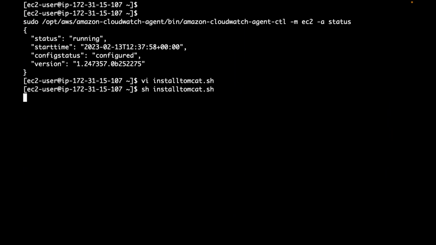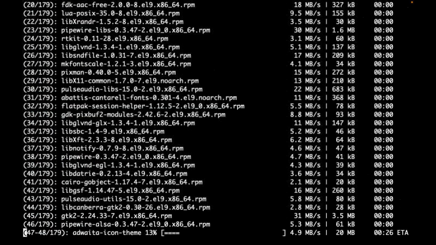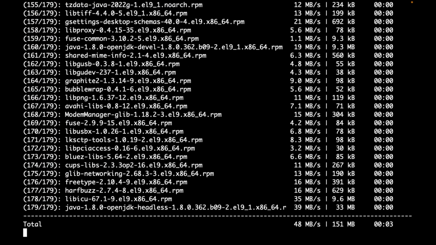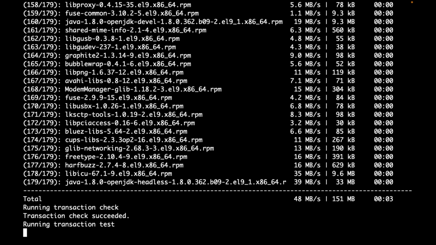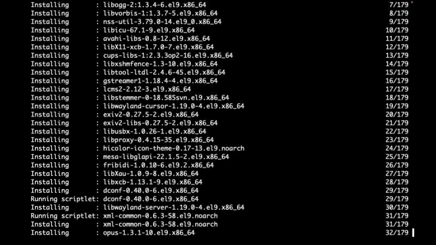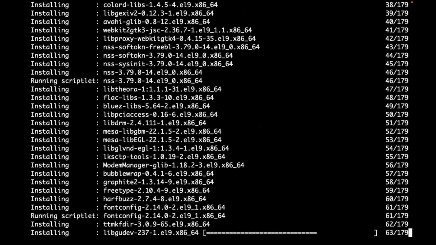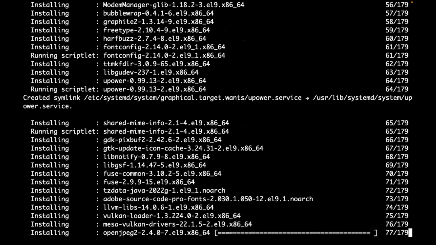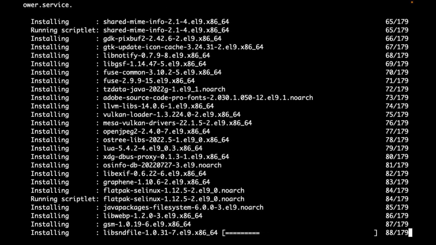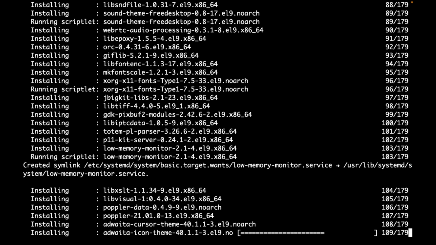Let me install Tomcat. Now I installed Tomcat, I started Tomcat. Tomcat will generate the log files into the Tomcat working directory, in the logs folder, catalina.out. Whatever has been sent to that log file, those logs will be sent to CloudWatch if you configure a CloudWatch agent to send the logs.